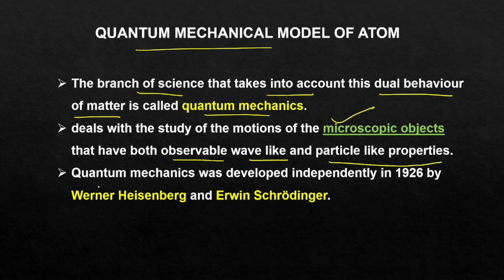Quantum mechanics was developed independently in 1926 by the scientists Werner Heisenberg and Erwin Schrödinger. Erwin Schrödinger got the Nobel Prize in Physics for his development of the Schrödinger equation.